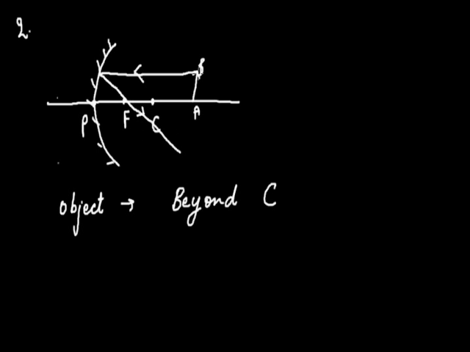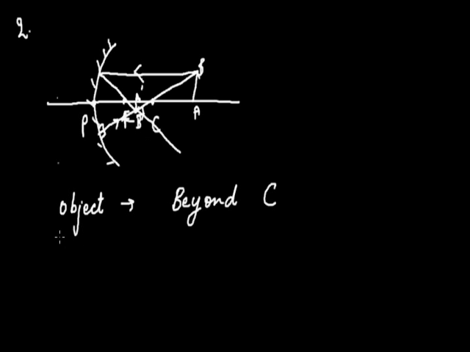So, the another ray we are having is that ray which is passing through the center of curvature, and we can say that it will incident normally. That's why we'll retrace its path back. If we see these two rays intersection, we got the point here, and the image will be formed here, say A dash and B dash.